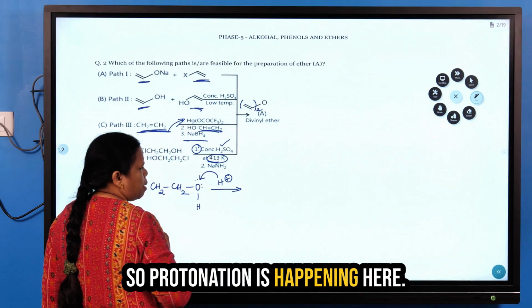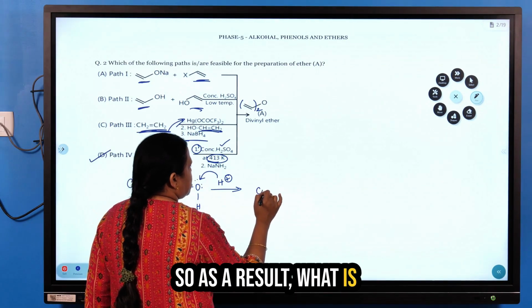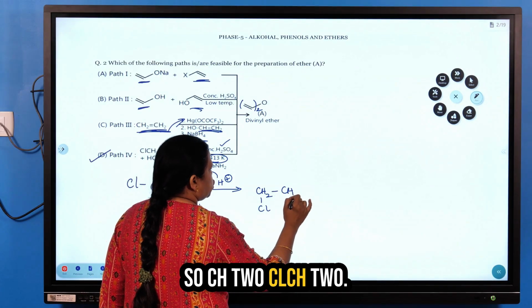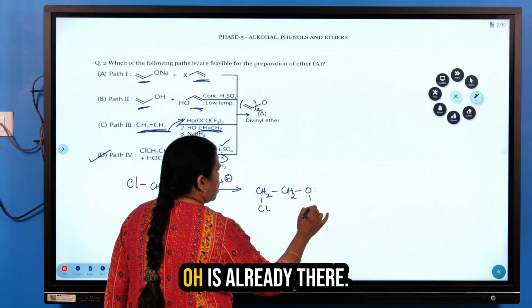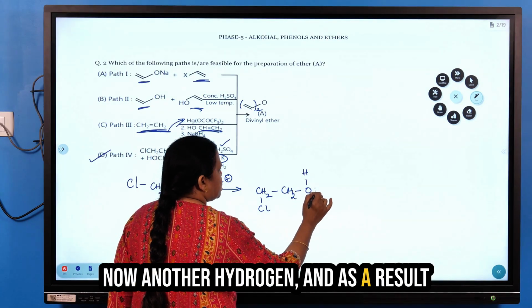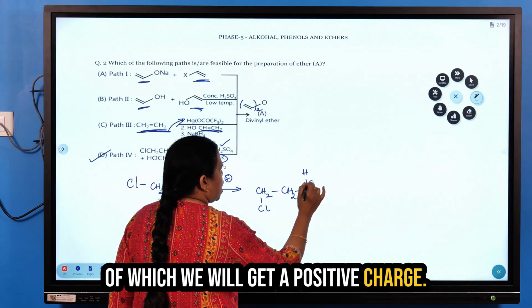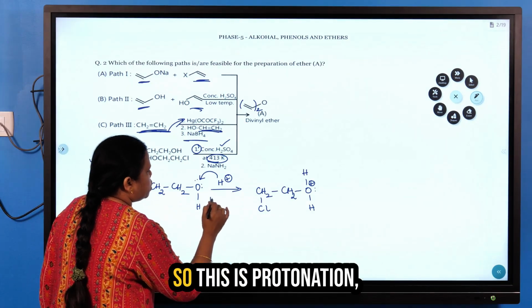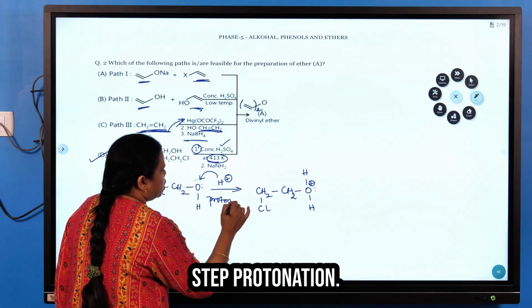As a result, the product is CH2Cl-CH2-OH with another hydrogen, giving a positive charge. The alcoholic group is getting protonated. So this is the protonation step.